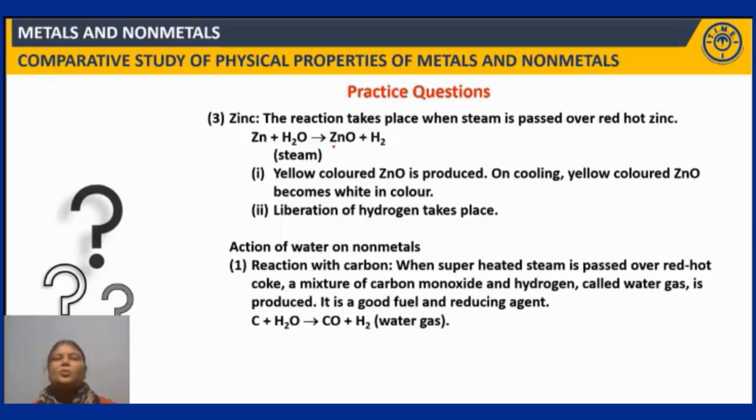So again, this change of zinc oxide from yellow color to colorless is a physical change, because when hot it is yellow, when cold it is colorless, right? So, and then action of water on non-metals. Reaction with carbon. See, when superheated steam, this we have already discussed in the application-based questions. So when steam is passed over red hot coal, we get carbon monoxide and hydrogen gas mixture, and this mixture, which is obtained in 1:1 ratio, is known as water gas. Right? And this is used as a good fuel and reducing agent.